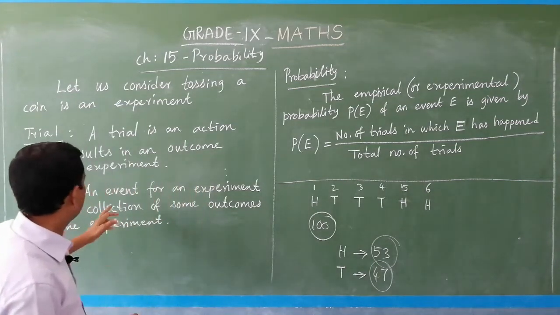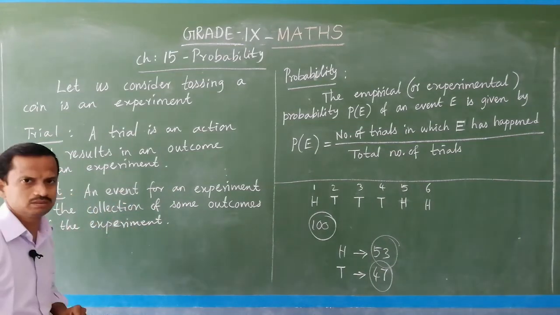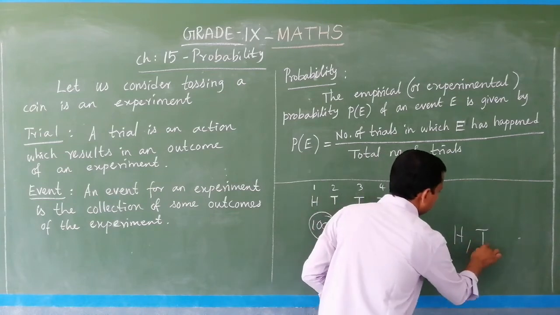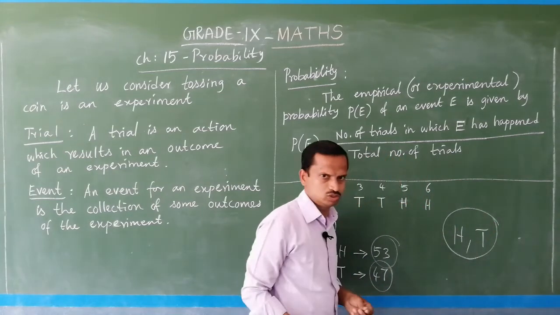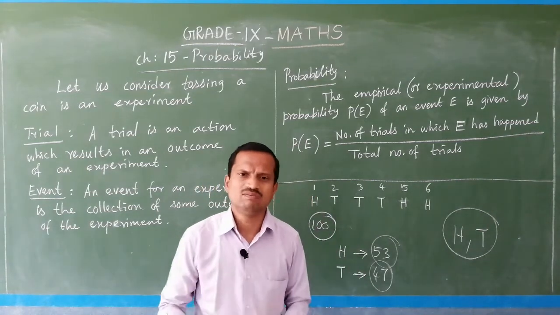So, you see, an event for an experiment is the collection of some outcomes of the experiment. Suppose tossing a coin means you get head or tail. So, these are the two outcomes. Out of these two, any one you will get. So, that is called the event.